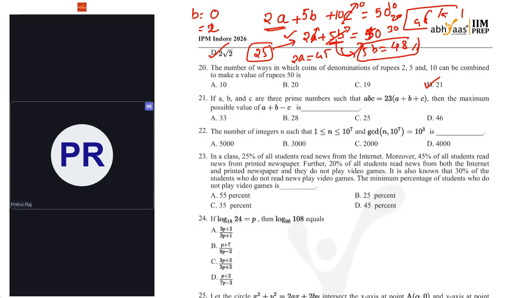With that logic, I am taking ABC as 23 into B into C is equal to 23 of A plus B plus C. So now I can cancel 23 and 23, and yes, one of the numbers is also 23, that's what we have assumed, right? So B into C minus B minus C is equal to 23.